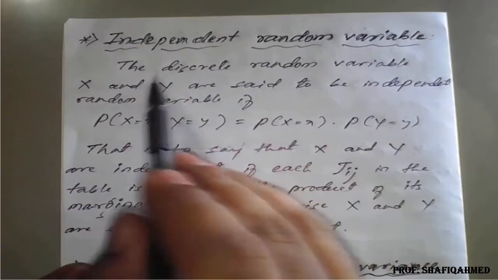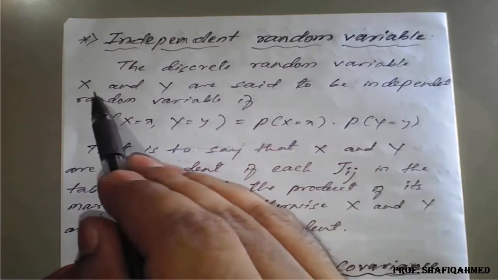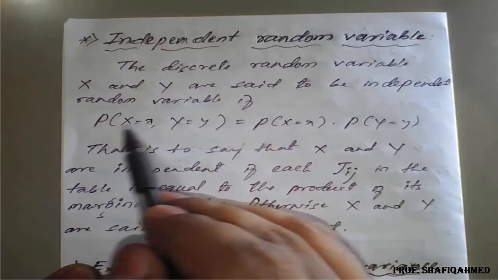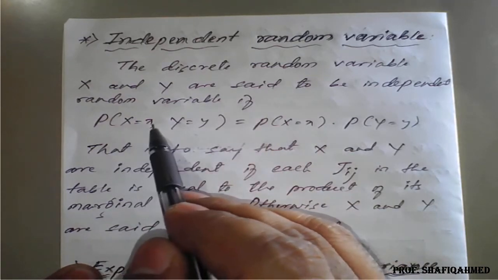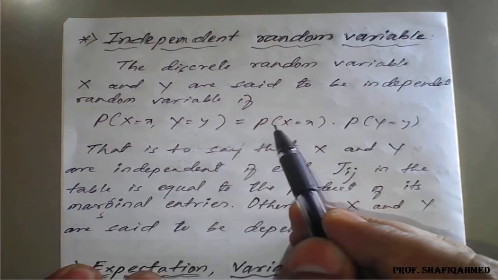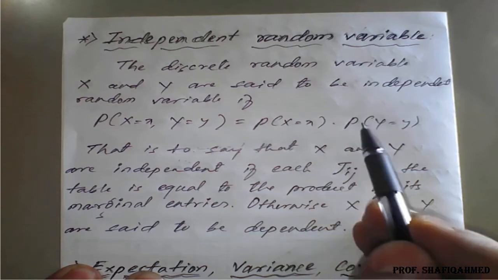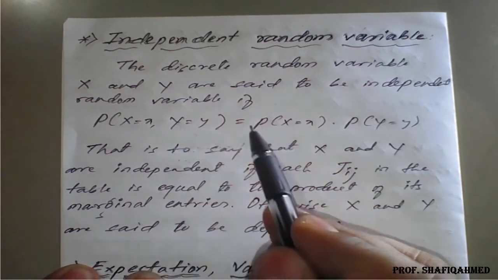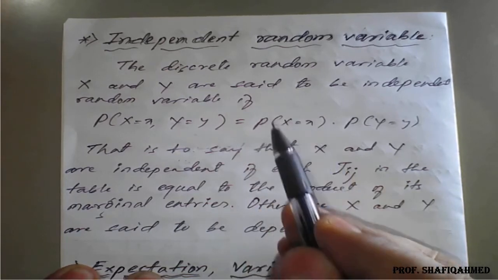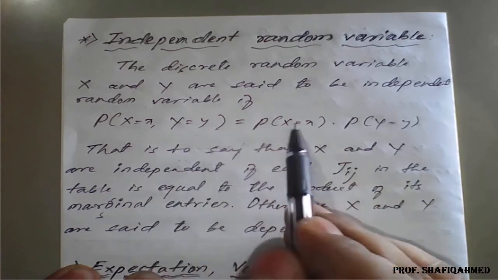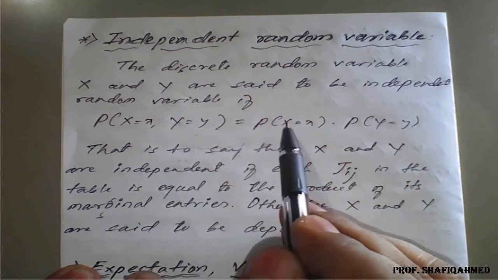Independent random variables. The discrete random variables X and Y are said to be independent random variables if the probability of X, Y, that is the joint probability, is equal to the multiplication of the probability of X into the probability of Y. If these two conditions are satisfied, meaning LHS is equal to RHS, then we can say that X and